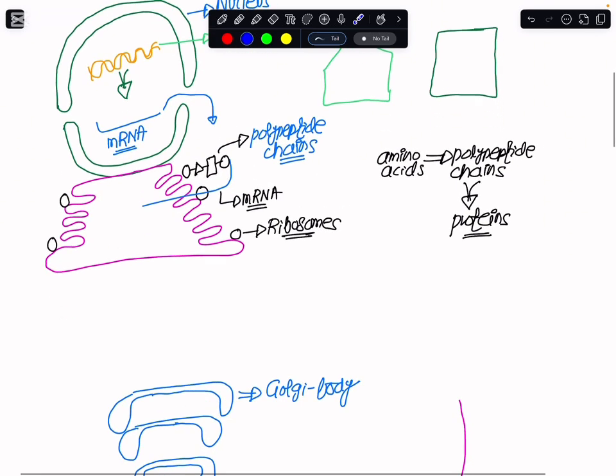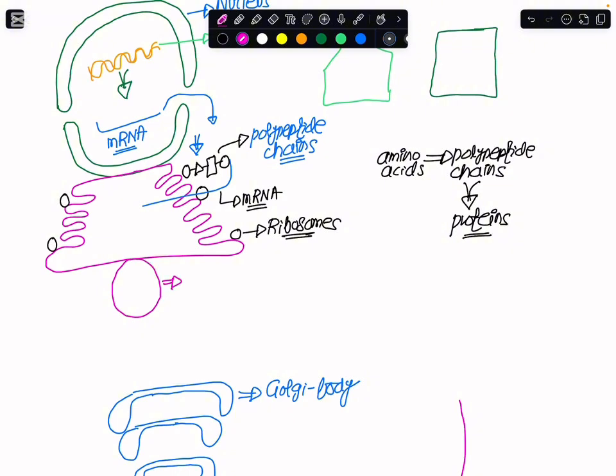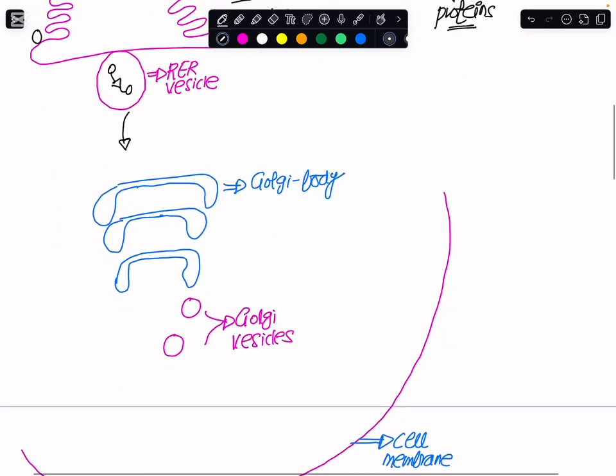Now I have to modify this protein. I need to make this protein functional. So what I am supposed to do is pack this rough protein that we have made on the ribosomes into vesicles, and these vesicles would pinch off from the membrane of the rough endoplasmic reticulum. The vesicle that I am making here is called the RER vesicle, and its function is to carry any of the rough protein that we have made on the ribosomes on the membrane of the rough endoplasmic reticulum. So these vesicles would carry it toward the Golgi body.